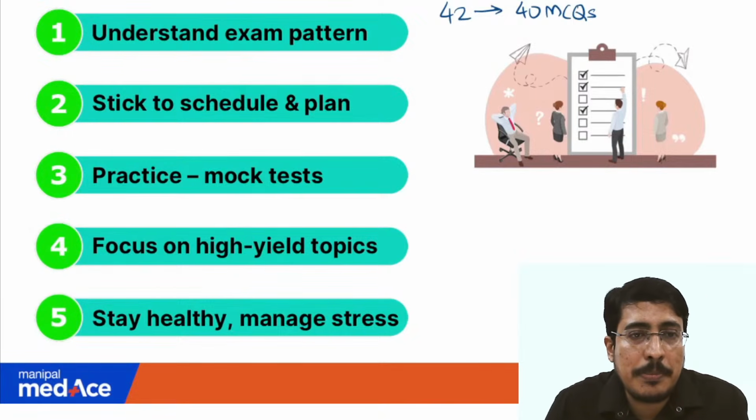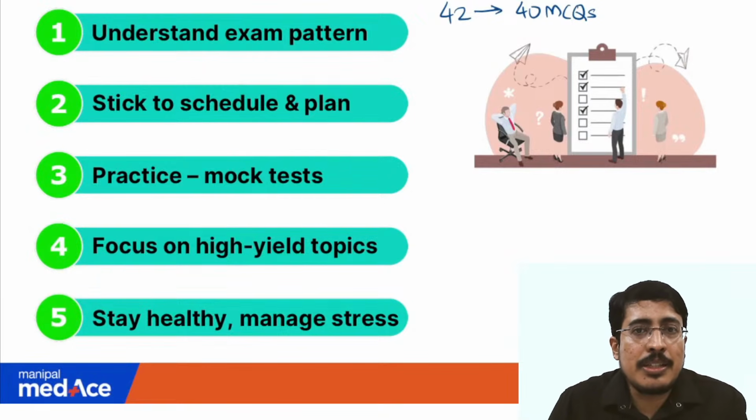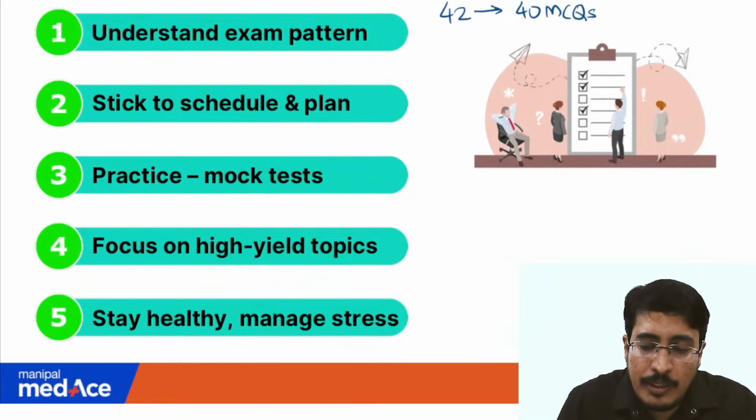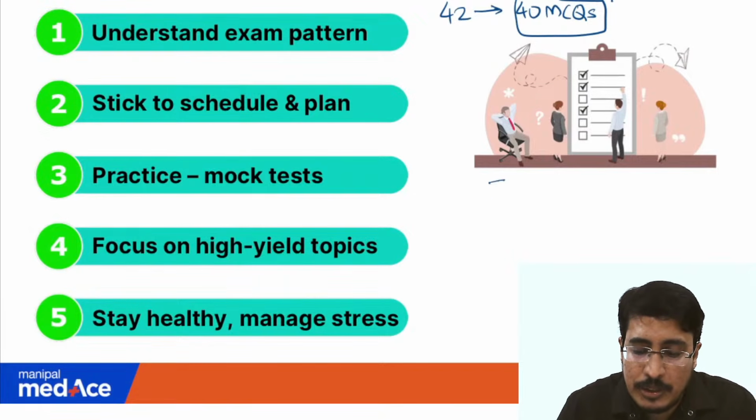In this last month, try to solve as many MCQs and grand tests as possible, and reach that phase where you can attempt at least 40 MCQs in 30 to 35 minutes. The remaining 5 minutes you keep for review of each block. You'll have 200 questions, and each 40 MCQs will be one block, so you have 5 blocks.